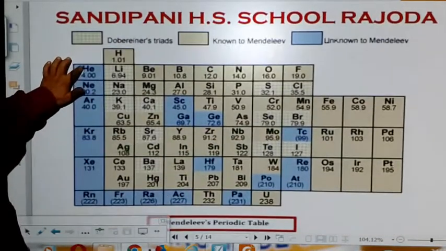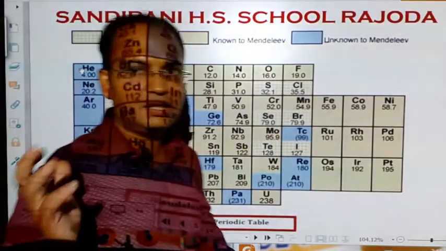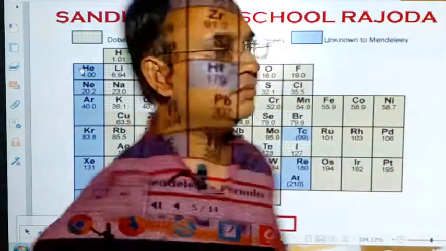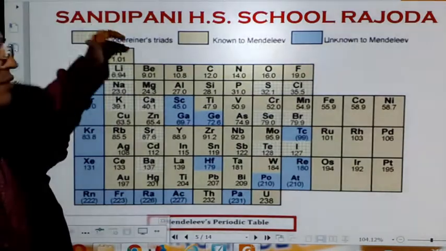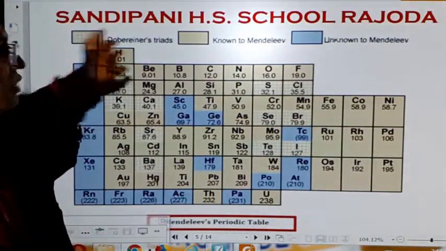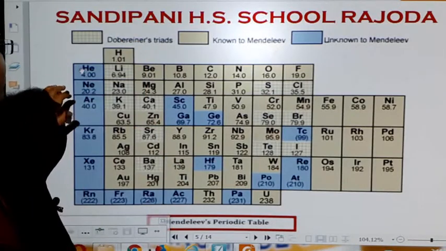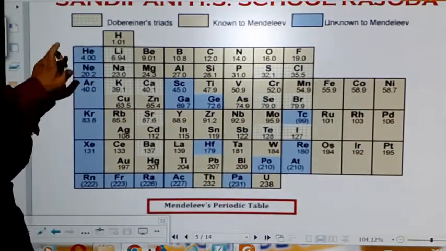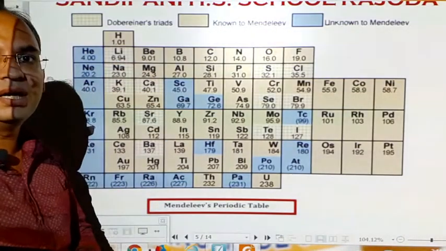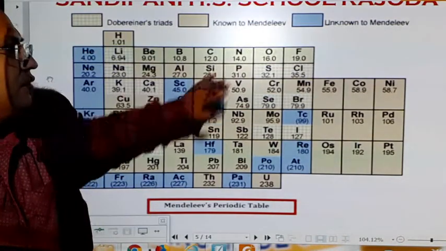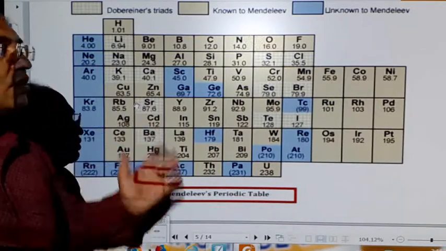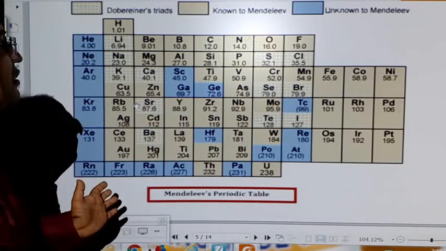So here students, you can see the arrangement of the elements by Mendeleev in the form of a periodic table. See here, he arranged the hydrogen in the very first period, or we can say very first row. In the second row, he arranged the helium, lithium, beryllium, boron, carbon, nitrogen, oxygen and fluorine. So here he arranged this type of classification of the elements.